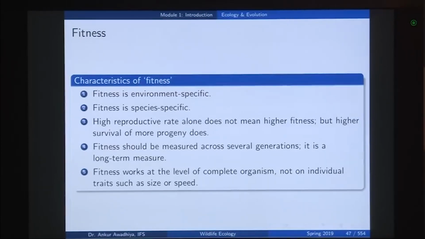So, essentially if you have 2 organisms and one organism is faster than the second organism, it does not mean that the organism will be more fit, because we will have to look at all the characteristics that are present in that organism. It is possible that the organism that has a higher speed also has high blood pressure, and so it dies off quickly as compared to the second organism. In that case, we will say that speed alone is insufficient to give fitness to the organism. So, all the characteristics of the organism need to be looked at in totality.